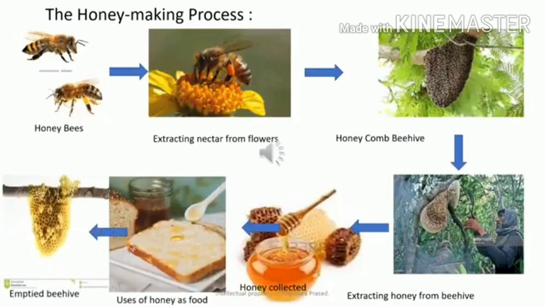Bees store the honey for their use throughout the year because nectar is available only for a few months of the year. But what people normally do, they collect this honey for themselves from the beehives and sell it. We purchase honey from the market and use it as a food.